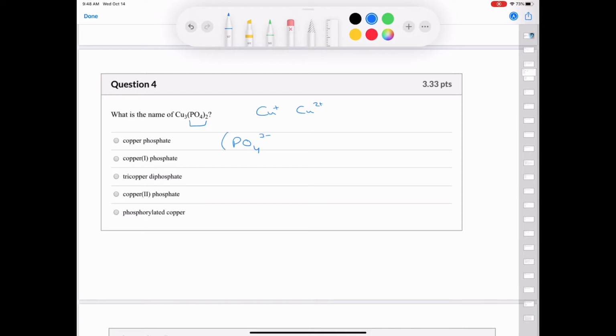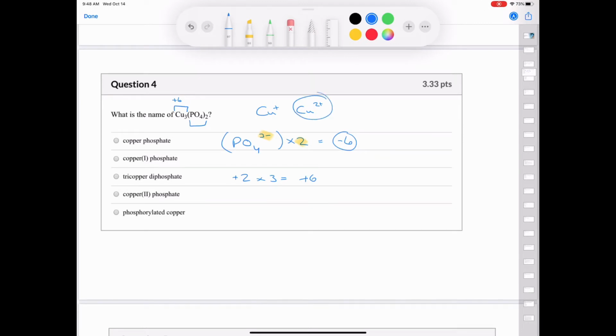Now, if I have 2 phosphates, that means that I'm going to be taking that -3 charge and multiplying it by 2. So overall, I'm going to have a charge of -6. If I have 3 coppers and overall their charge has to be +6 to balance out my -6, what times 3 gives you +6? And the answer is +2 times 3 gives you +6. And so this has to be copper 2+.